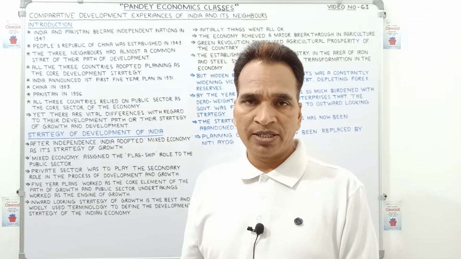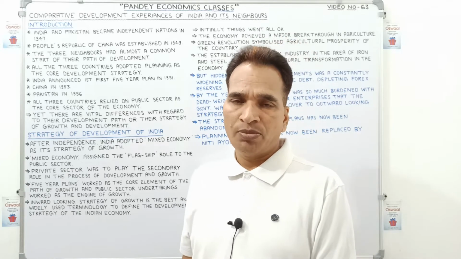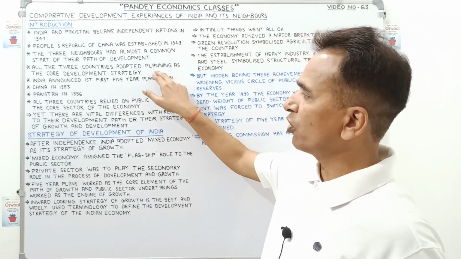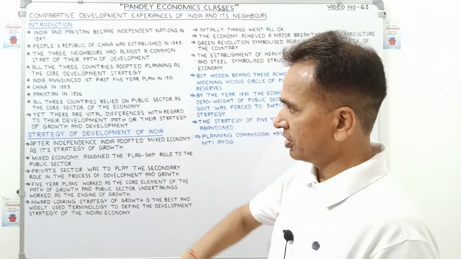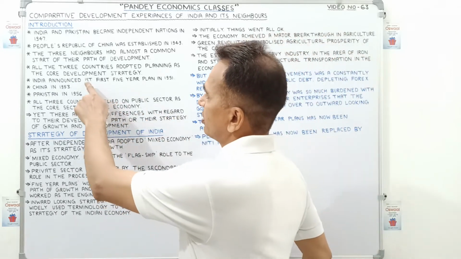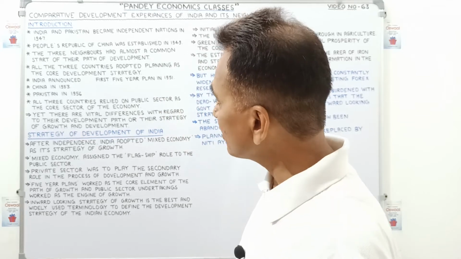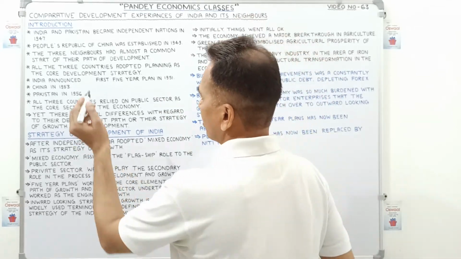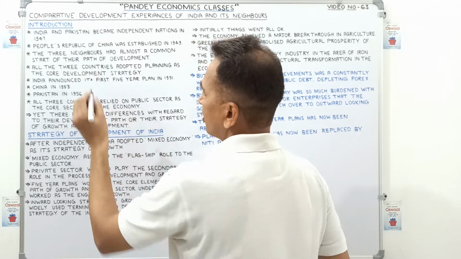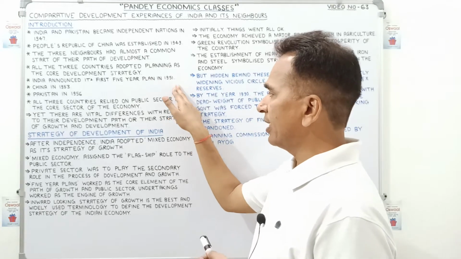It will be decided by the government, meaning the government, or we can say the public sector, will do all kinds of production. This was the common strategy of all three countries. India announced its first five-year plan in 1951, right?